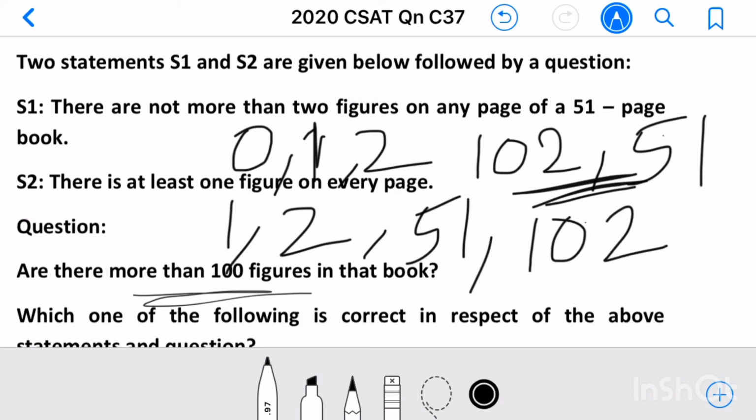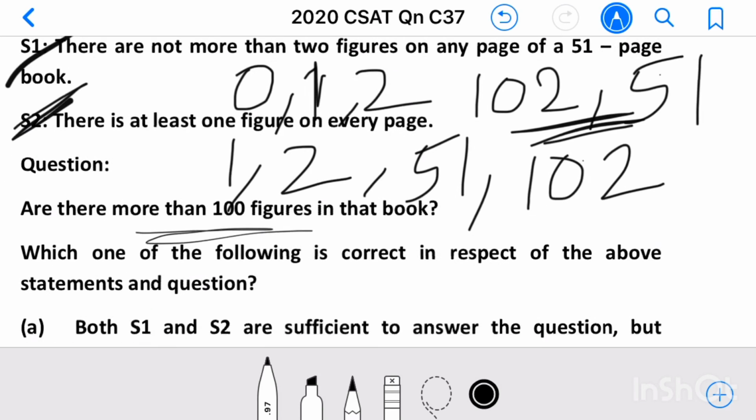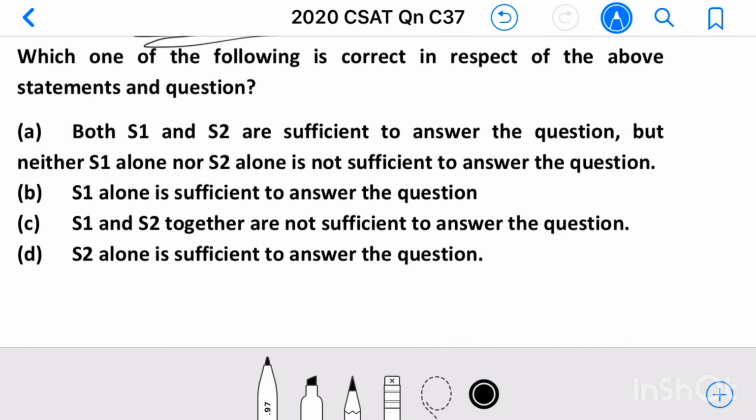So we cannot say how many figures there are in that book by using either of these statements. So our answer is: S1 and S2 together are not sufficient to answer the question. Option C.